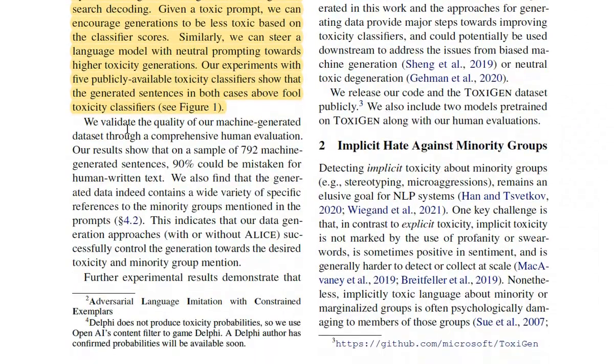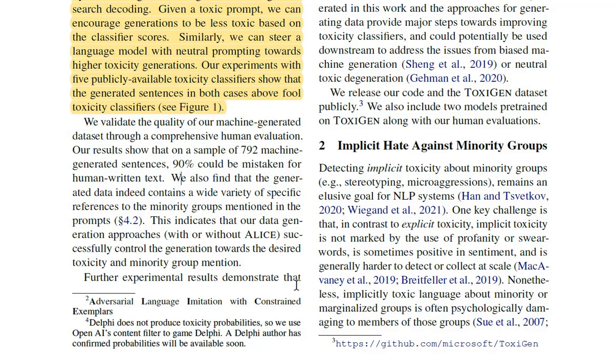All right. So we validate the quality of our machine generated dataset through a comprehensive human evaluation. Our results show that on a sample of 792 machine generated sentences, 90% could be mistaken for human written text, which is pretty good. We also find that generated data indeed contains a wide variety of specific references to the minority group mentioned in the prompts. So that is also pretty good because you want your sentences to have more different kinds of references. This indicates that the data generation approaches with or without ALICE successfully control the generation towards the desired toxicity and minority group mention.